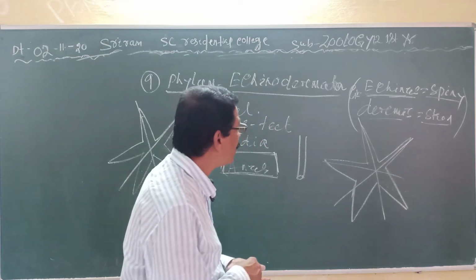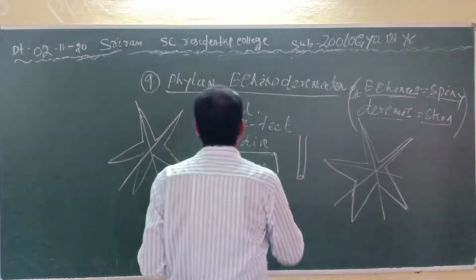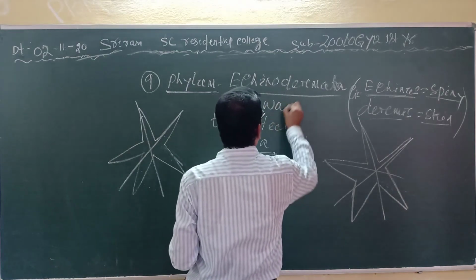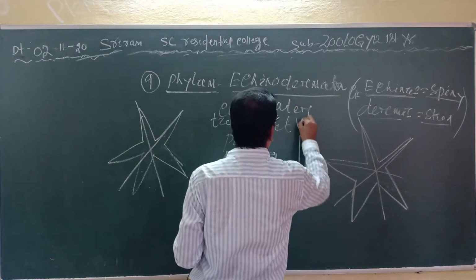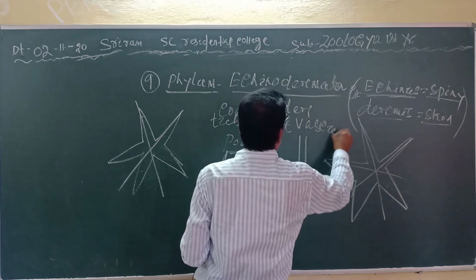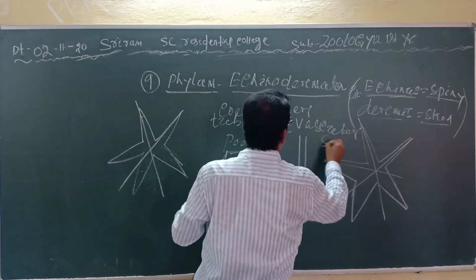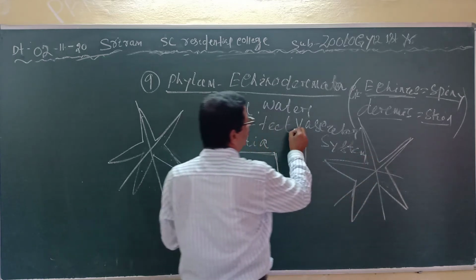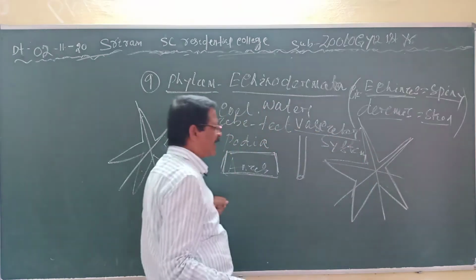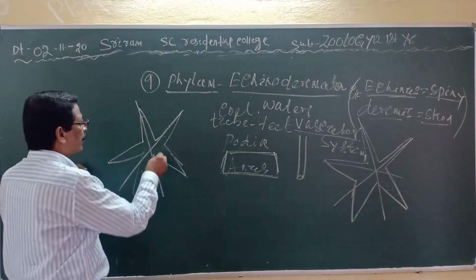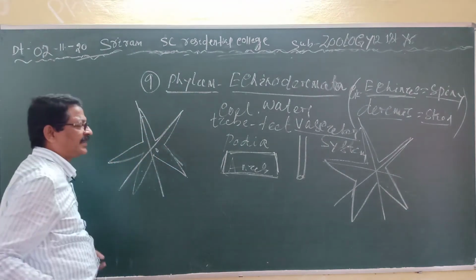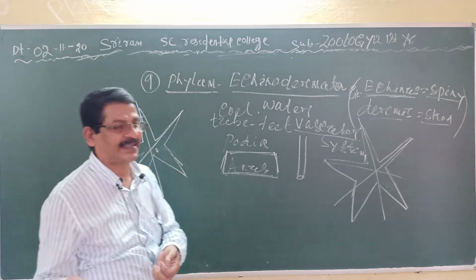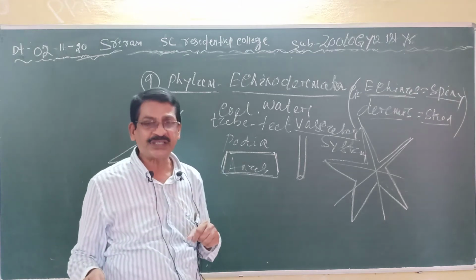But the most important characteristic is here: the presence of a water vascular system. What is the water vascular system? The water is entering the vascular, meaning circulatory, system. The water enters from outside the body and circulates inside the body through a definite channel, then goes to the outside.